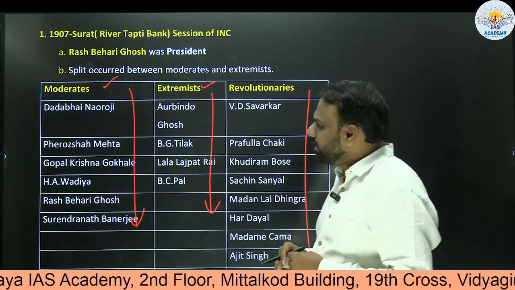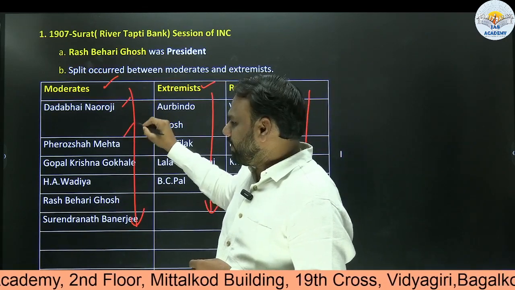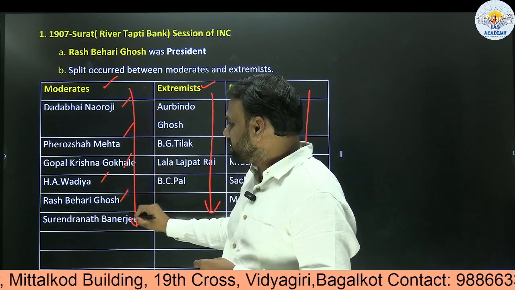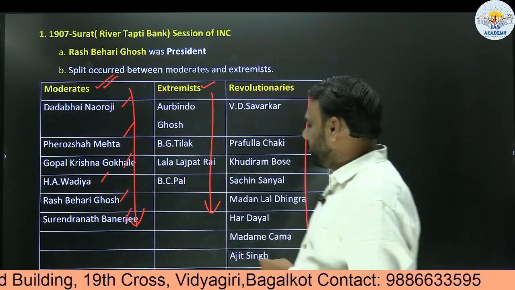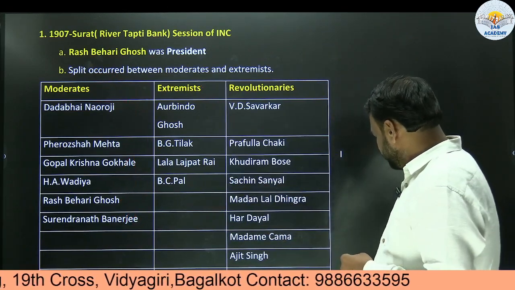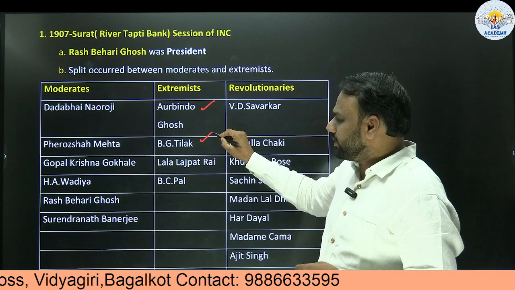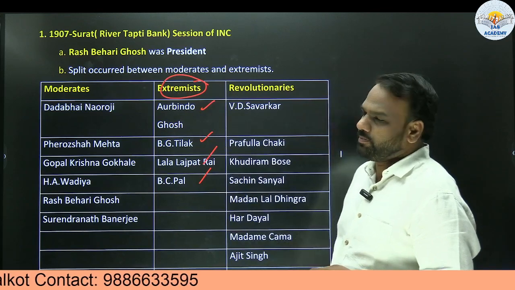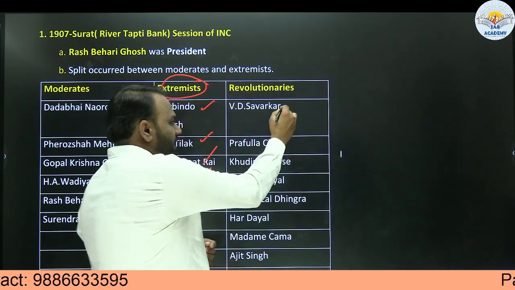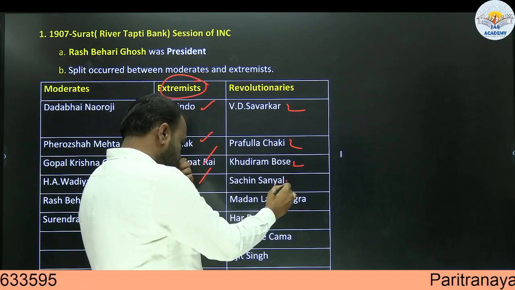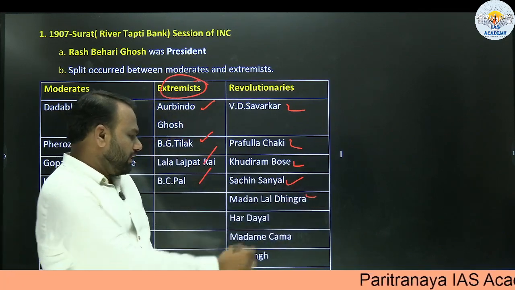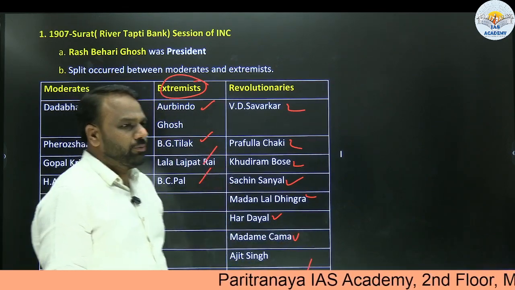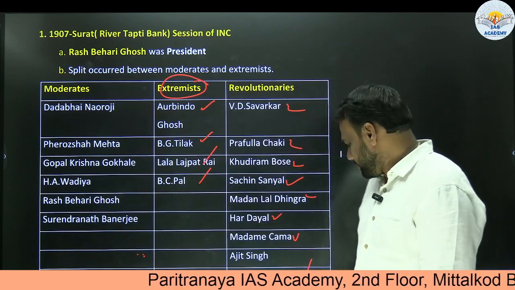Let us look into the personalities. Dadabhai Naoroji, Feroz Mehta, Gopal Krishna Gokhale, H.A. Wadia, Rash Bihari Ghosh, Surendranath Banerjee: all of them belong to the moderate wing. Next, Aurobindo Ghosh, Bal Gangadhar Tilak, Lala Lajpat Rai, and B.C. Pal or Bipin Chandra Pal belong to the extremist group. Next, V.D. Savarkar, Prafulla Chaki, Khudiram Bose, Sachindranath Sanyal, Madan Lal Dhingra, Har Dayal, Madam Cama, Ajit Singh, and Shyamji Krishna Varma belong to the group of revolutionaries.